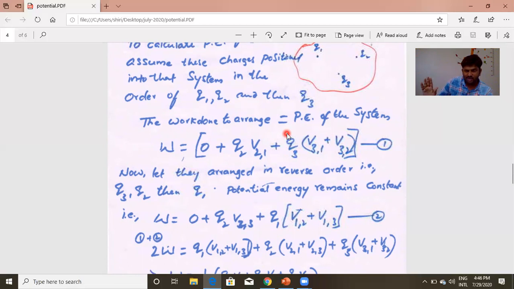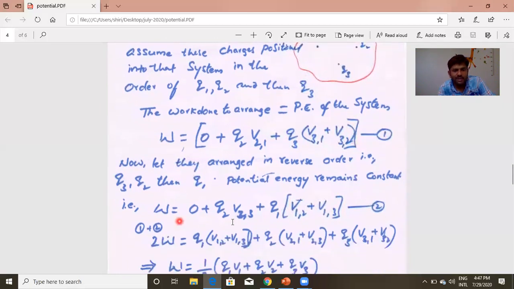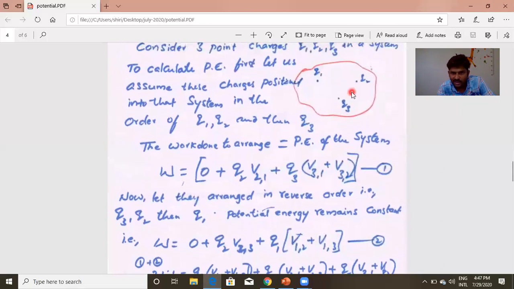To nullify that, to understand that, and to generalize this energy equation, what I am doing now is doing it in reverse order. That means earlier I brought Q1, then 2, then 3. Now I will bring 3, then 2, then 1. Now again I am calculating work. To bring Q3 charge, 0. Then Q2. To bring Q2 charge, already Q3 is there. So the potential at 2 due to 3 is V23. Potential at 2 due to 3 multiplied by second charge Q2. So this is the work done.